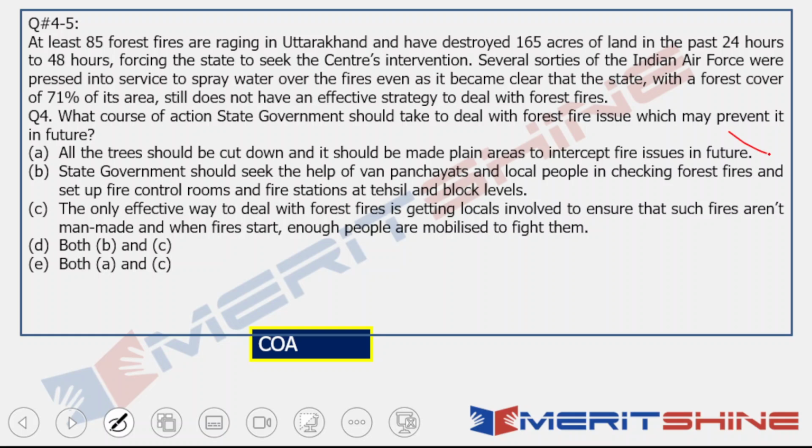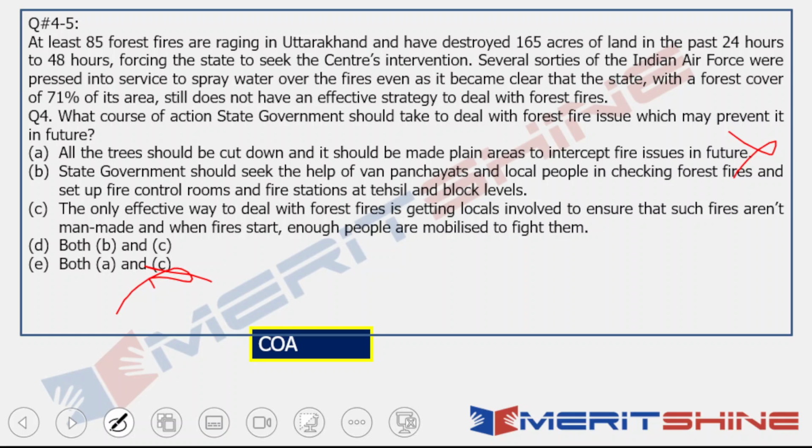So this is a negative action. Even if it solves the problem, in course of action, you would remember I had told you that negative actions cannot be condoned, right? They cannot be accepted. So A is eliminated, definitely. A is eliminated, E is also eliminated.